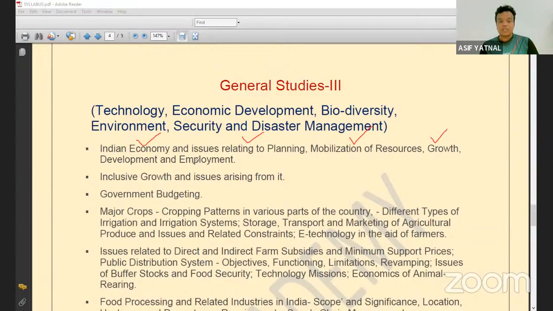And what are the issues associated with employment in India. So you will do it from Google, and you will do it from the newspaper. When you are reading the newspaper, if you come across any article that is related to employment in India, or to the economic growth problem in India, or the challenges of mobilization of resources, any article related to that, you will take some points and make an ingredient.